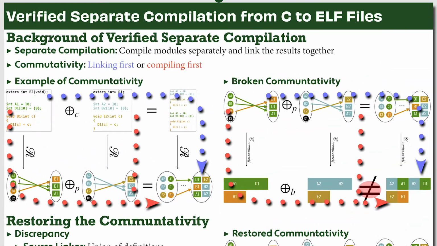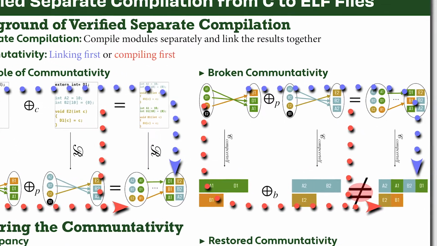Next, I'm going to talk about the verified separate compilation for CompCertELF. Separate compilation is critical for organizing programs consisting of multiple modules. To verify separate compilation using the same compiler, it is sufficient to prove commutativity between compilation and linking. That is, given a set of source modules, you could first compile them and then link the compilation results, or you could first link the source modules and then compile the linked result. The final program should be the same.